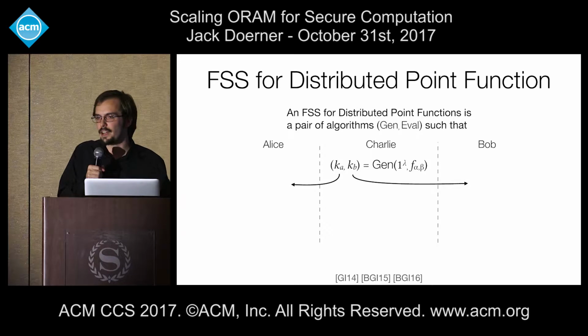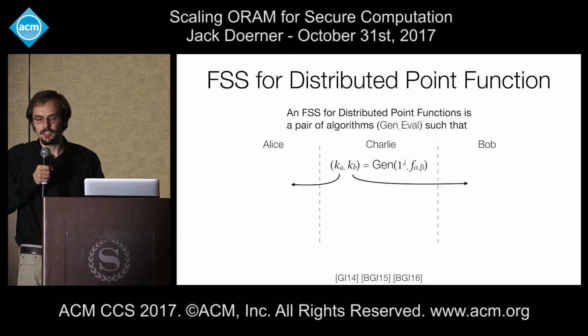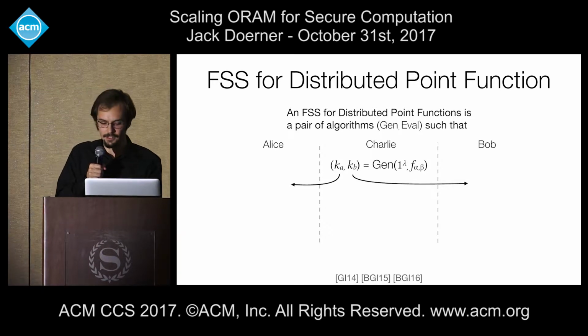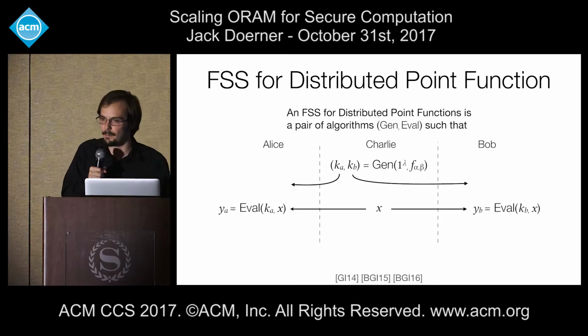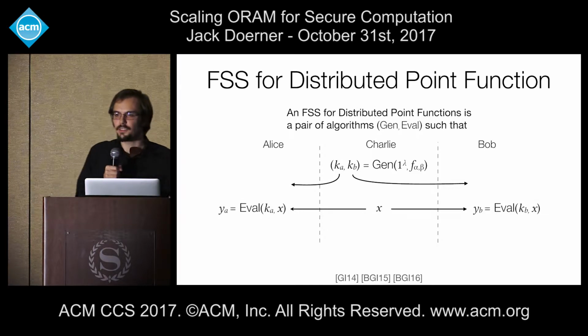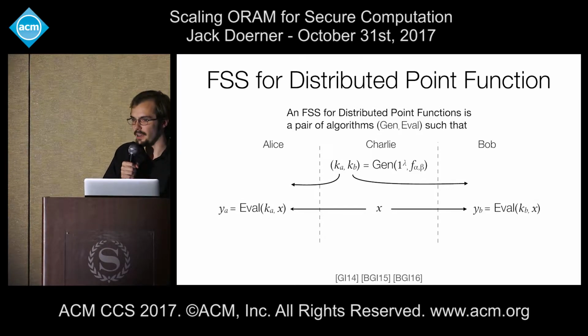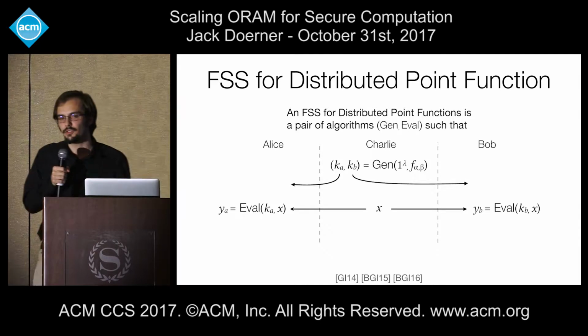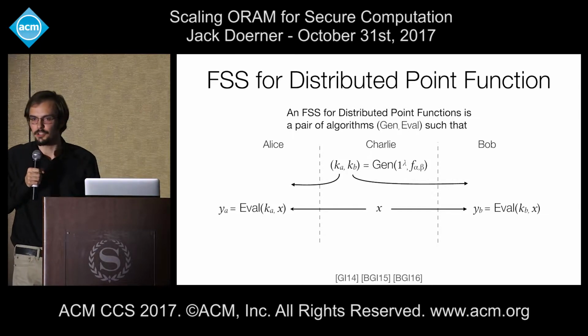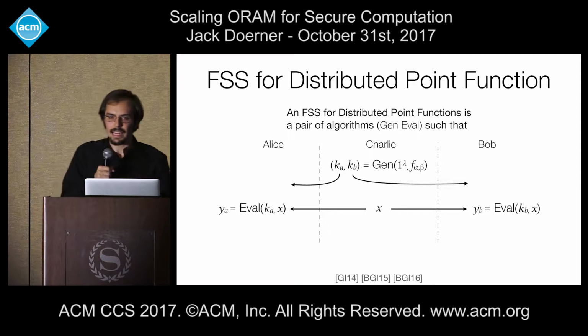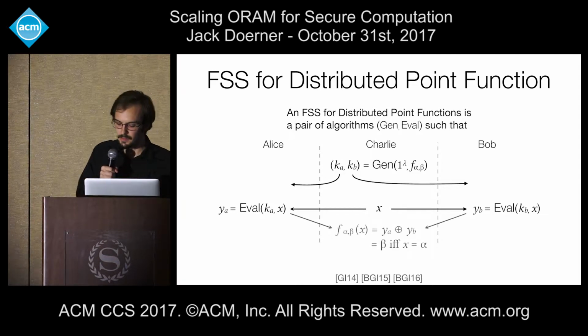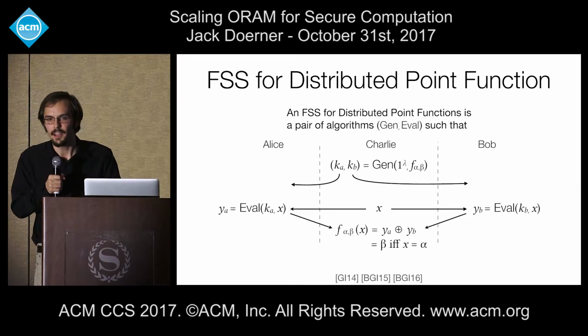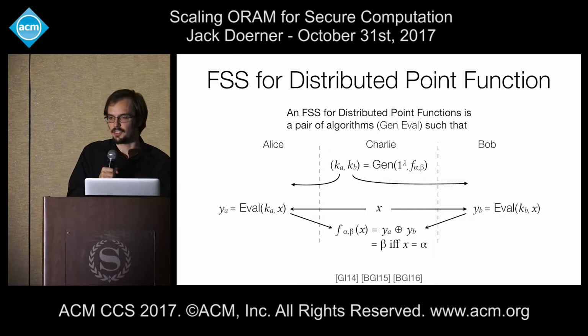And it can efficiently translate these into a pair of function secret sharing keys that can then be passed to 2 other parties, here Alice and Bob. Alice and Bob can use these keys in combination with the evaluator algorithm to reconstruct a share of the output of the original distributed point function at any point in the domain of that function. These shares can, of course, then be recombined to reconstruct the output of the point function itself.